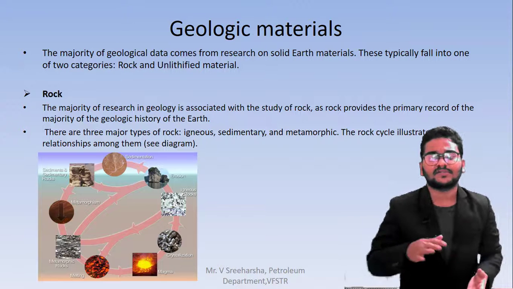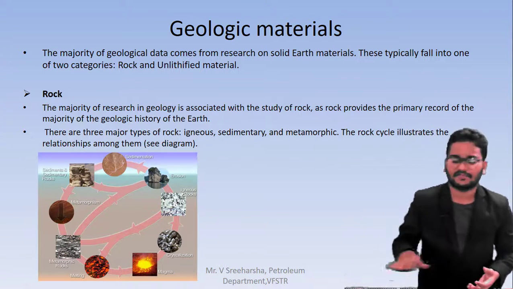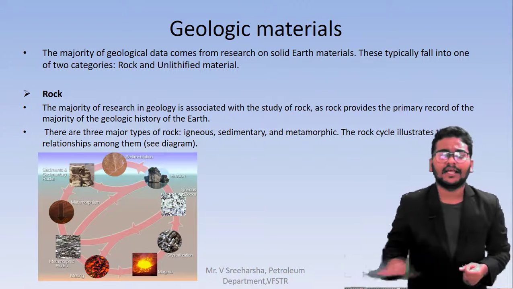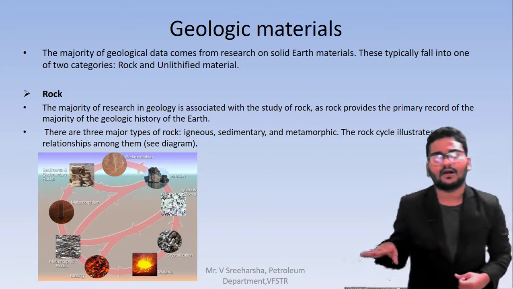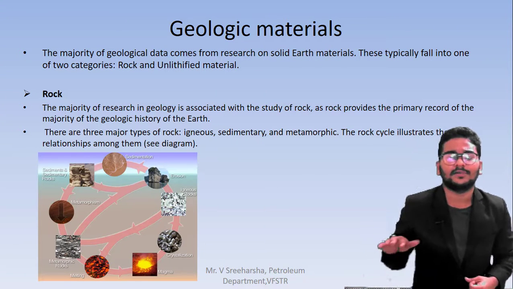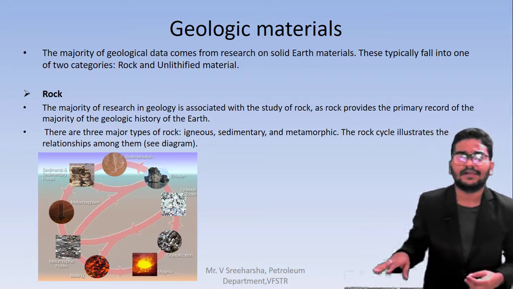There, smooth and lightweight particles form a layer, which we call a bed. Because of these small sediments and silt particles, everything forms in one bed. That we call a sedimentary basin.